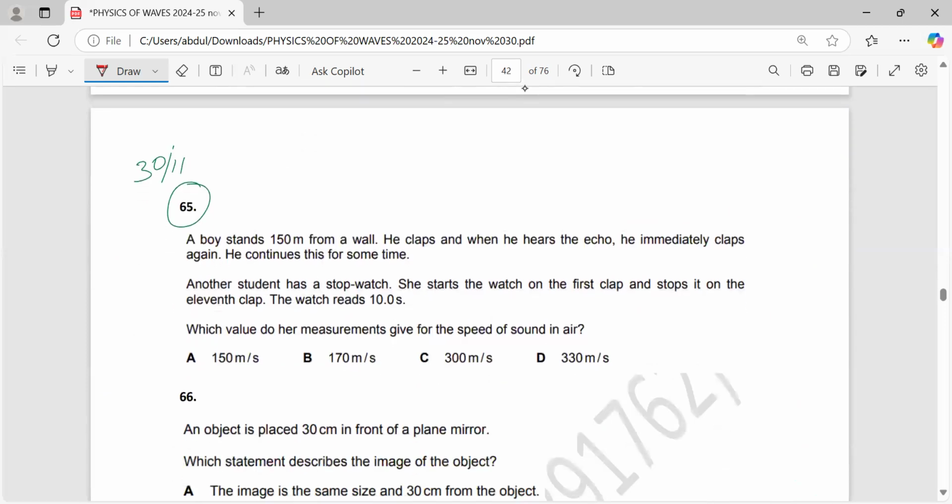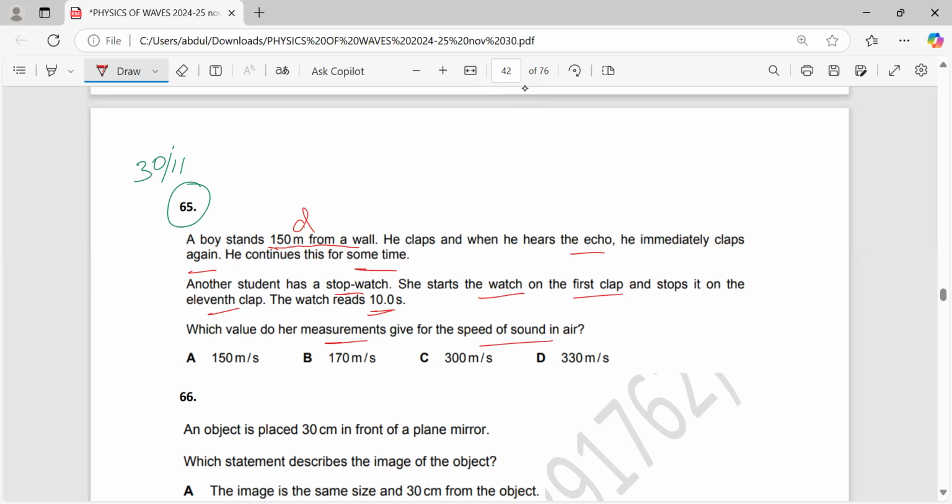Yes, now this question. A boy stands 150 meters from a wall. The distance is given. He claps, and when he hears the echo, he immediately claps again. He continues this for some time. Another student has a stopwatch. She starts the watch on the first clap and stops it on the 11th clap. The stopwatch reads 10 seconds. Which value do her measurements give for the speed of sound in air?